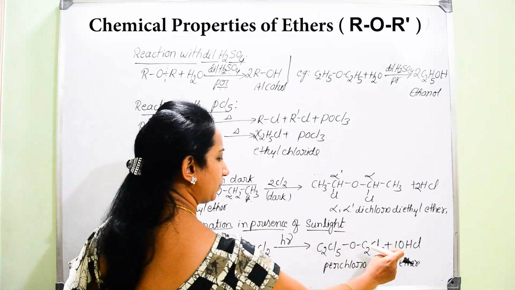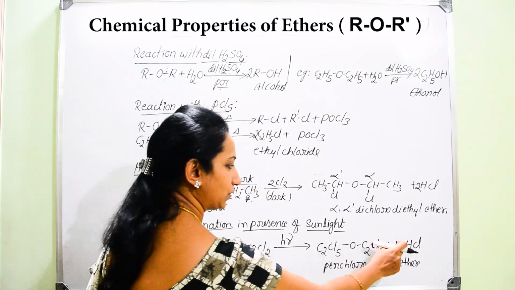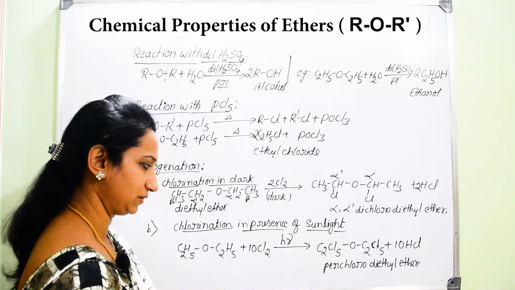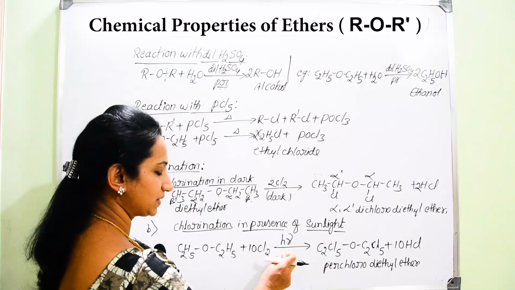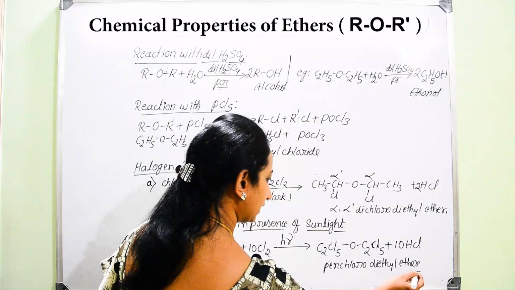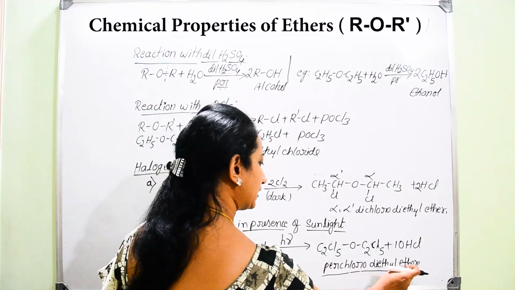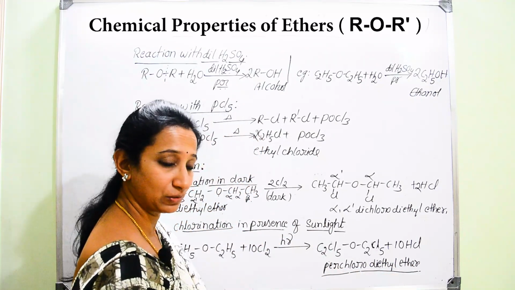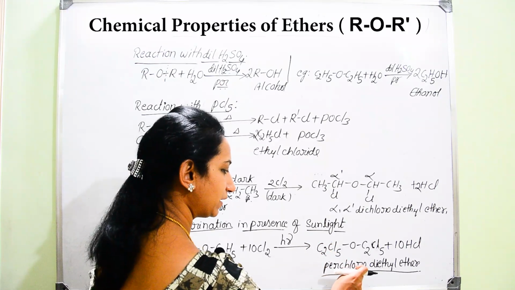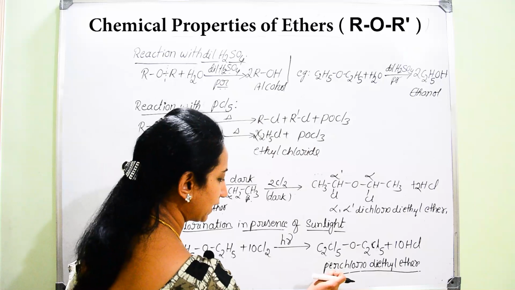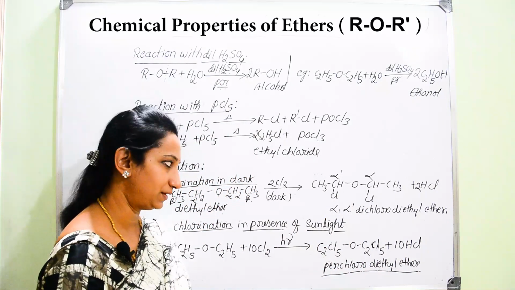Plus, all the hydrogen atoms removed will combine with chlorine to give hydrogen chloride molecules. That is why diethyl ether on chlorination in the presence of sunlight results in the product perchloro diethyl ether. What is the meaning of perchloro? For each and every hydrogen atom there is replacement with chlorine. Hence, we give the term perchloro diethyl ether.